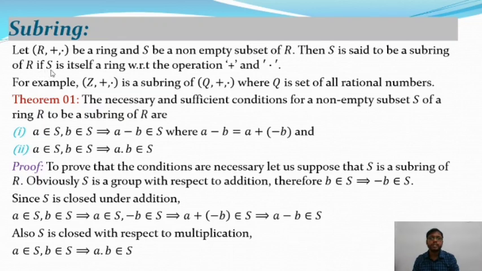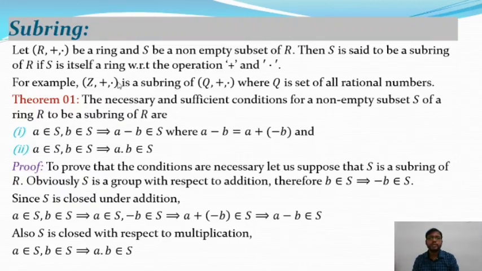And S satisfies the following properties. That means S plus is an abelian group, S dot is a semi group, and the operation dot is distributive. That means A dot B plus C is equal to A dot B plus A dot C, and B plus C dot A is equal to B dot A plus C dot A. Okay, so if S plus dot satisfies the following properties of a ring, then S plus dot is called the subring of a ring R plus dot.